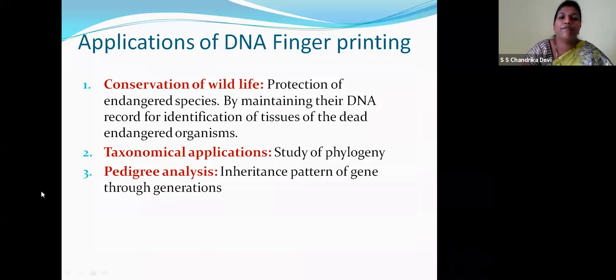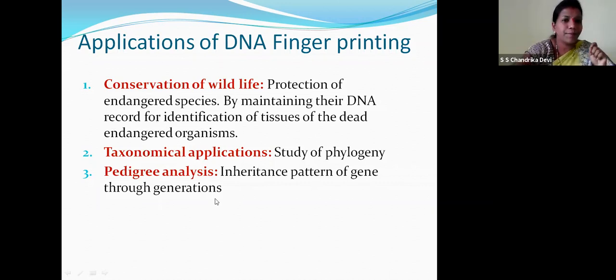So the applications of DNA fingerprinting, children: the conservation of wildlife, protection of endangered species by maintaining the DNA record for identification of tissues from dead endangered organisms; taxonomical application, study of phylogeny, pedigree analysis, inheritance pattern of genes through generations. Children, we have seen the family pedigree of Queen Victoria, right?